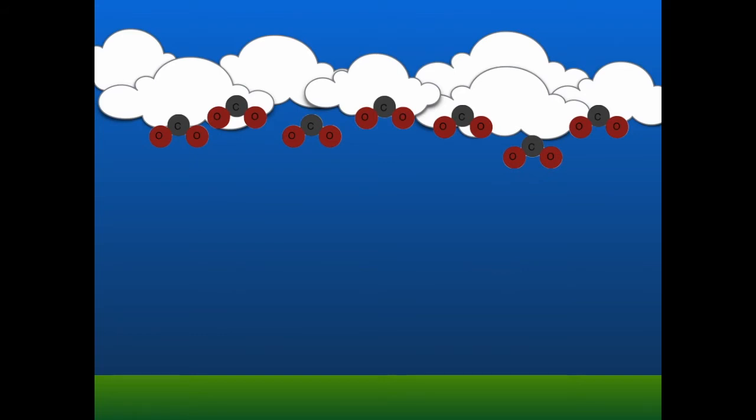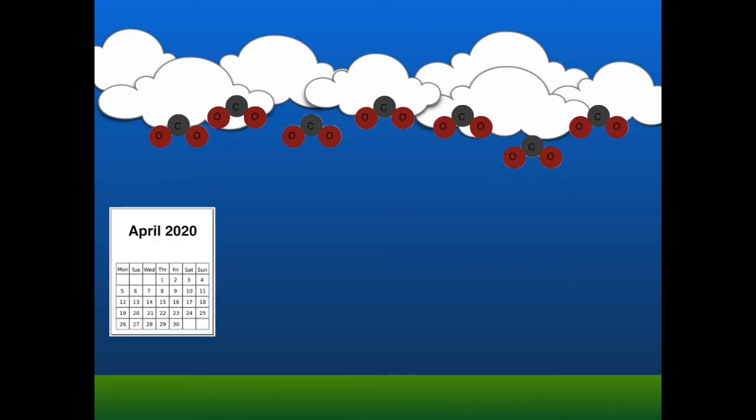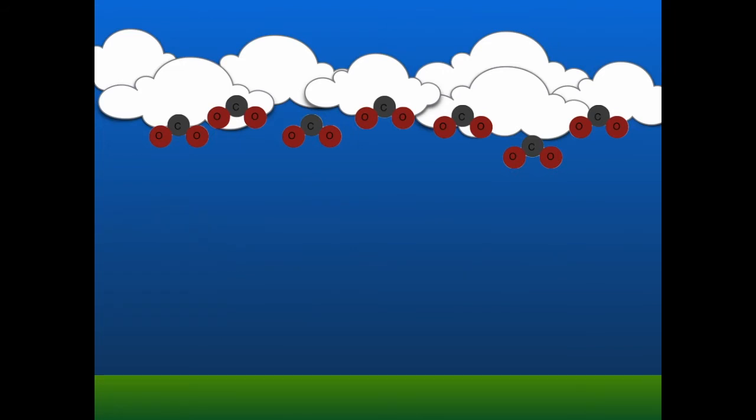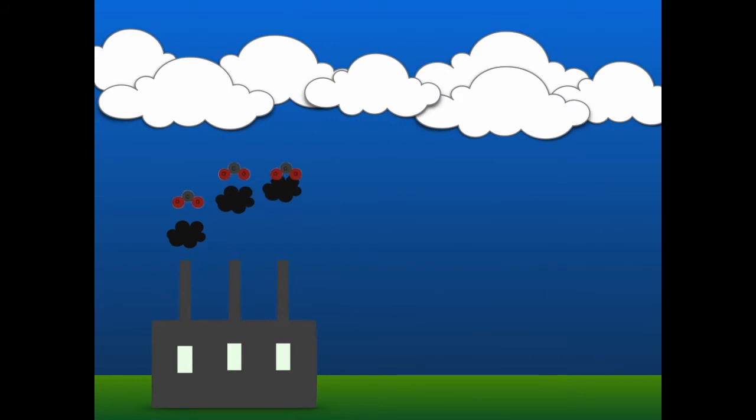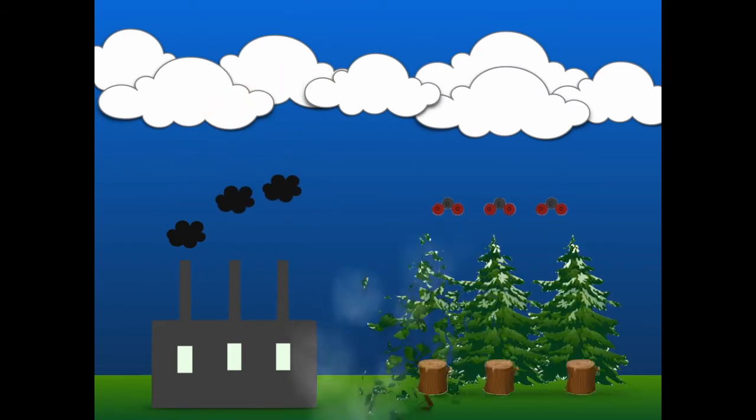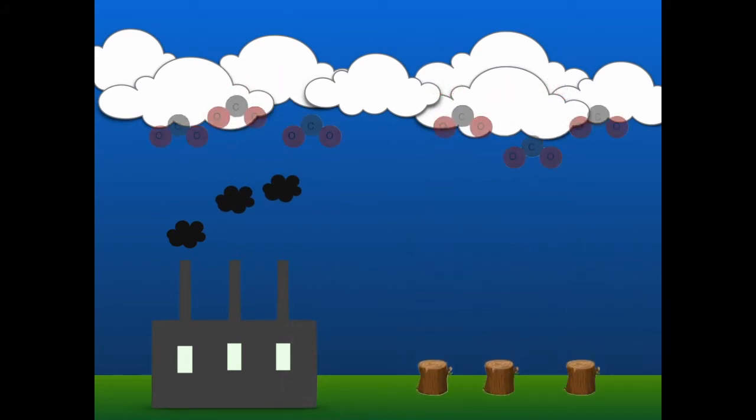This is because carbon is a long-lived gas, and so it can remain up in the atmosphere for years and years. Carbon dioxide is found naturally in the world. It's what humans and animals breathe out and what plants use to make their own energy and food. However, humans are the main contributor to carbon dioxide emissions. We release these emissions mainly by burning fossil fuels, but also by deforestation and land use changes.